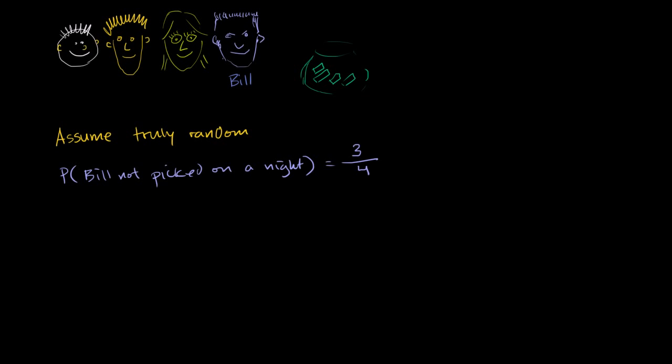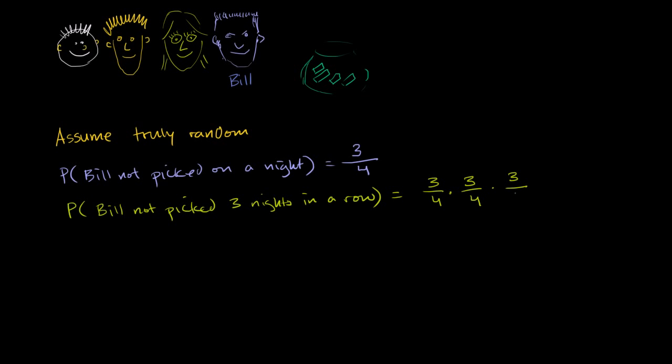Well, what's the probability that Bill's not picked 3 nights in a row? Well, that's the probability he's not picked on the first night, times the probability that he's not picked on the second night, times the probability that he's not picked on the third night.